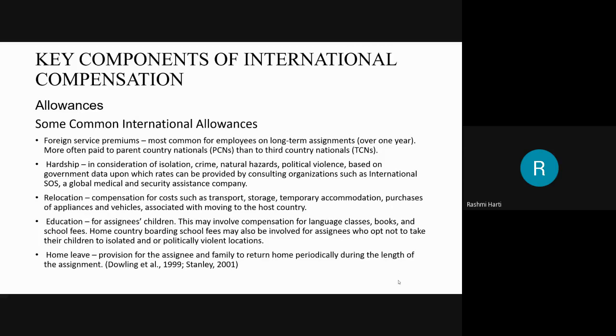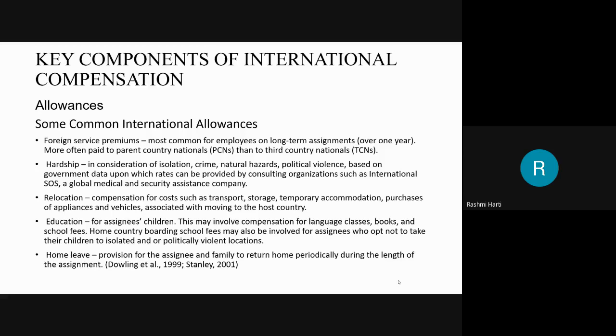Apart from that, there is education allowance for the assignee's children. This involves compensation for language classes if there is a change in language, and books and school fees, which are paid by the company. Then there are home country boarding school fees, which may also be involved for assignees who opt not to take their children to isolated or politically violent locations.